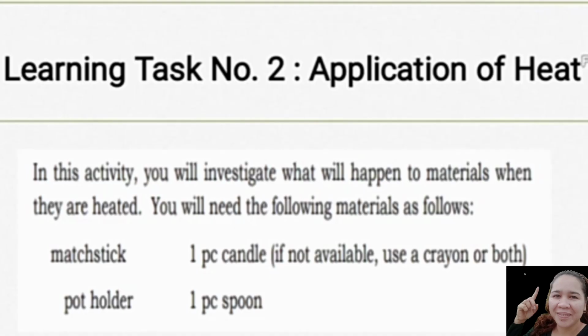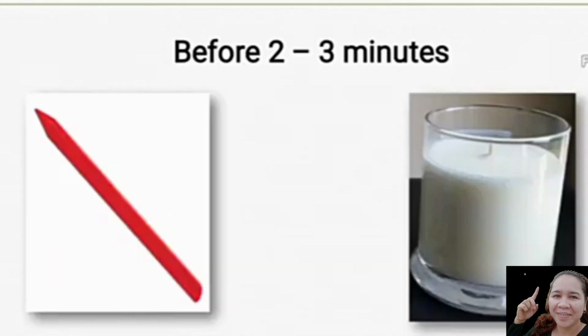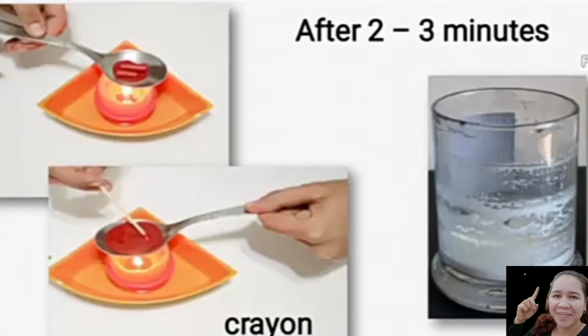For your learning task number 2, it is the application of heat. We will be needing a candle, a matchstick, a pot holder, and a spoon. Before 2 to 3 minutes, look at the appearance of the material. So we have the candle and the crayons. The red one is the crayon and the white one is the candle. And observe what happened after 2 to 3 minutes. The crayons melted under the heat of the candle, and the candle was also burned.